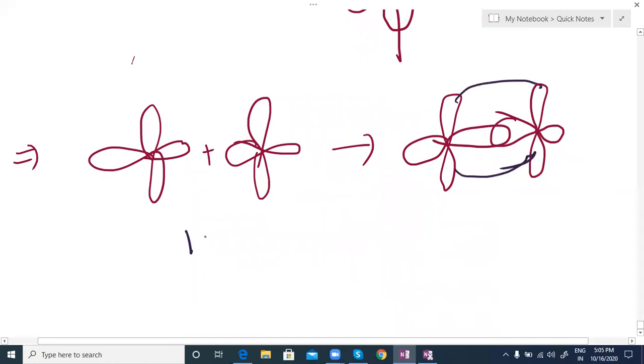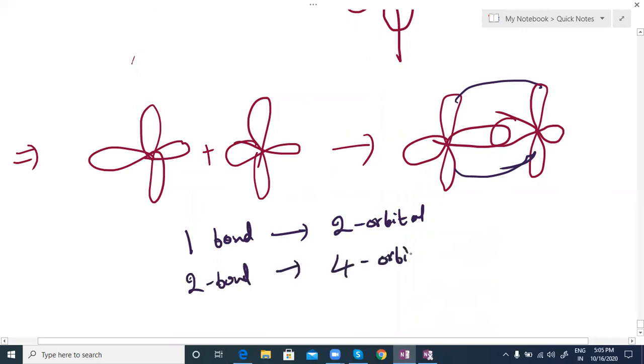So make a note that one bond is formed by two orbitals overlapping, or two electrons. Each orbital has one electron. If there are two bonds, it means four orbitals. So how many bonds are there here, sir? This is one sigma bond. Above and below, it shows only one bond, because only two orbitals are participating. Don't get confused here. This is a complete one orbital, this is one orbital. We are showing only partial overlapping. This is one bond only because two orbitals are participating. So how many bonds are there here, sir? This is a pi bond. So one sigma bond and one pi bond. This is sigma bond, this is pi bond.